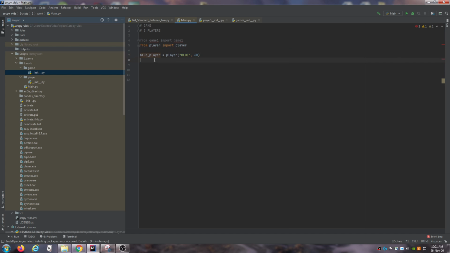And then we're going to do the exact same thing for red player and yellow player. Remember that the blue player is us, so they will have some different characteristics later when we get into the game, we'll work that out. So red player, they're red, yellow player, they're yellow. And red has a 70% chance to attack, and yellow has a 90% chance to attack.